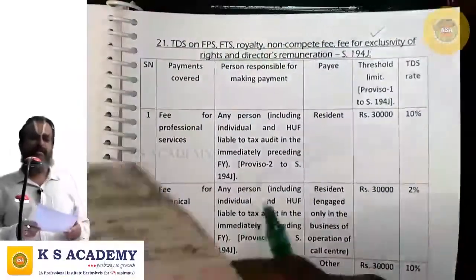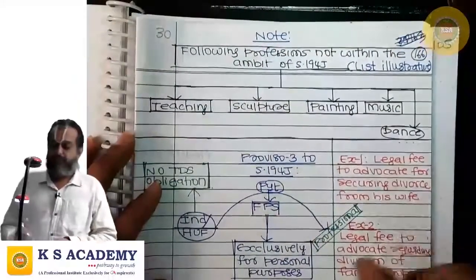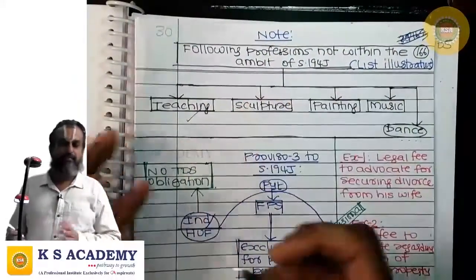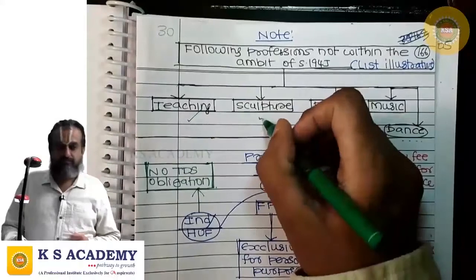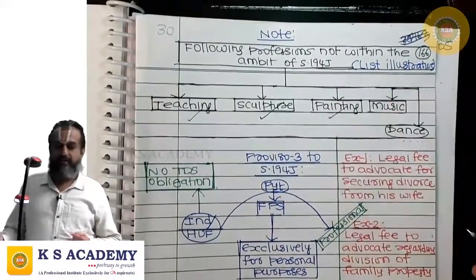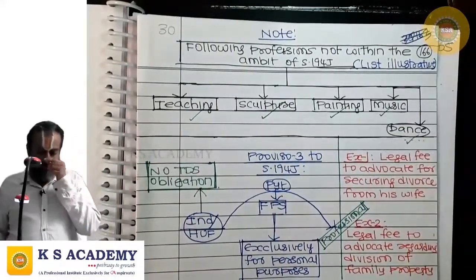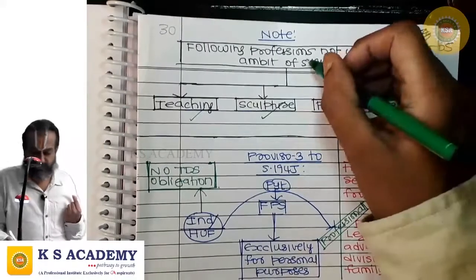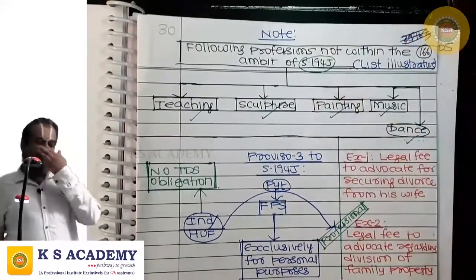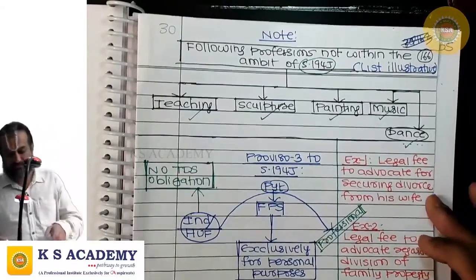But not every profession is coming under 194J. Profession of teaching is not coming within 194J. Profession of sculpture doesn't come. Profession of painter doesn't come. Music, dance, these are all not coming within the ambit of 194J. So not the amount paid for every professional service comes under 194J.